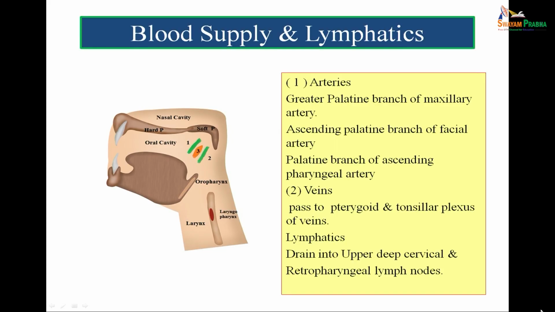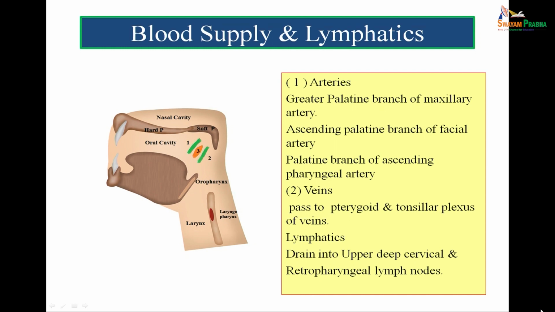Now we come to the blood supply and lymphatics of the soft palate. So the greater palatine branch of the maxillary artery, the ascending palatine branch of the facial artery, and the palatine branch of the ascending pharyngeal artery. So wherever you find the palatine branch, that palatine branch is going to supply the soft palate.